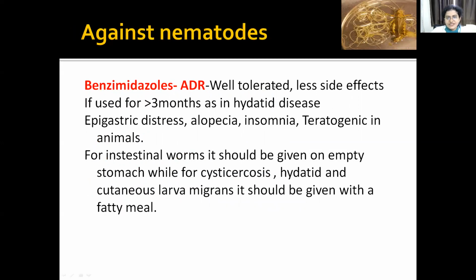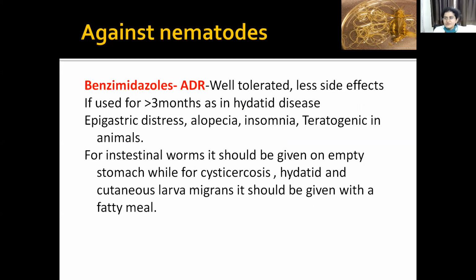Benzimidazole is well tolerated, with fewer side effects. If used for more than 3 months, there will be epigastric distress, alopecia and insomnia. For intestinal worms, it should be given on an empty stomach, whereas for cysticercosis, hydatid disease and cutaneous larva migrans, you have to give it with fatty meals.